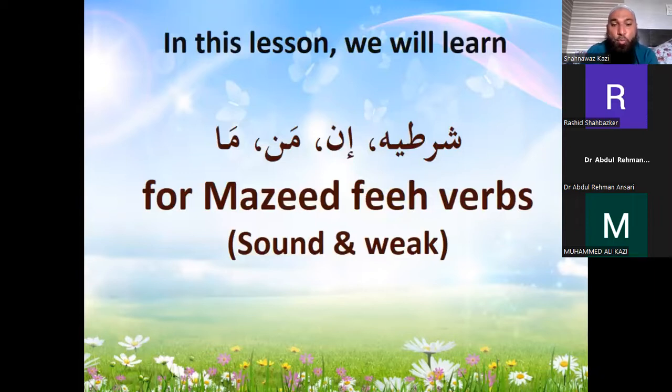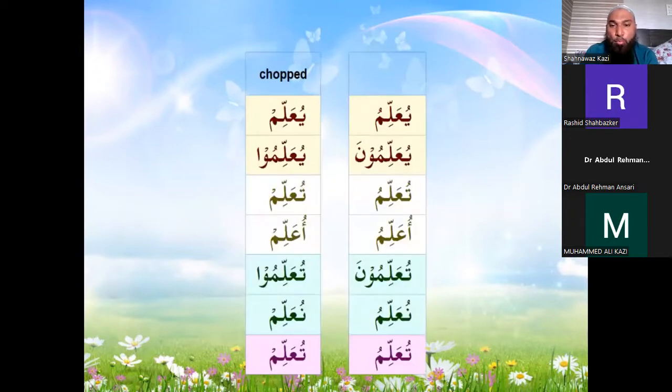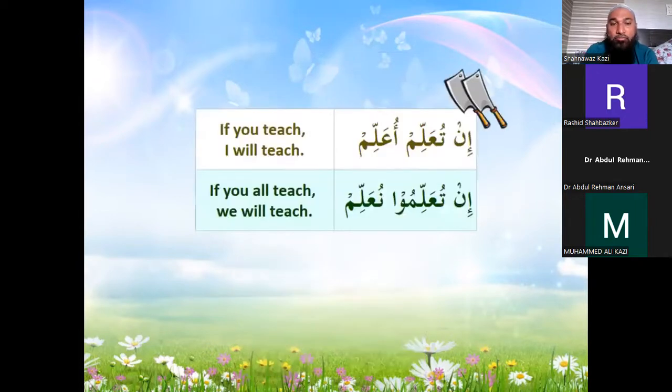Now in this lesson, we are going to see the mazid fi for sound and weak verbs, again with in, man, and ma. Yu'allimu, yu'allimuna, tu'allimu, tu'allimuna, u'allimu, nu'allimu, and tu'allimu is the conjugation for allama yu'allimu. But when it gets chopped, it becomes yu'allim, yu'allimu, tu'allim, tu'allimu, u'allim, nu'allim, and tu'allim. If you teach, I will teach: in tu'allim, u'allim.